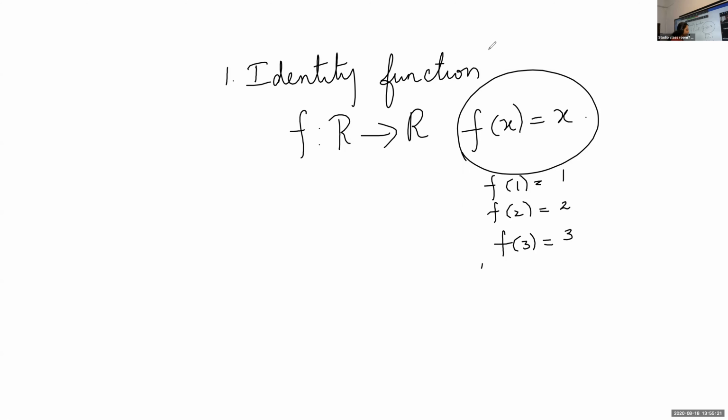What will be the domain here? What is the domain here? F is a function defined from R to R. So what will be the domain? Can we define the function for all the real numbers? R. So domain is R.